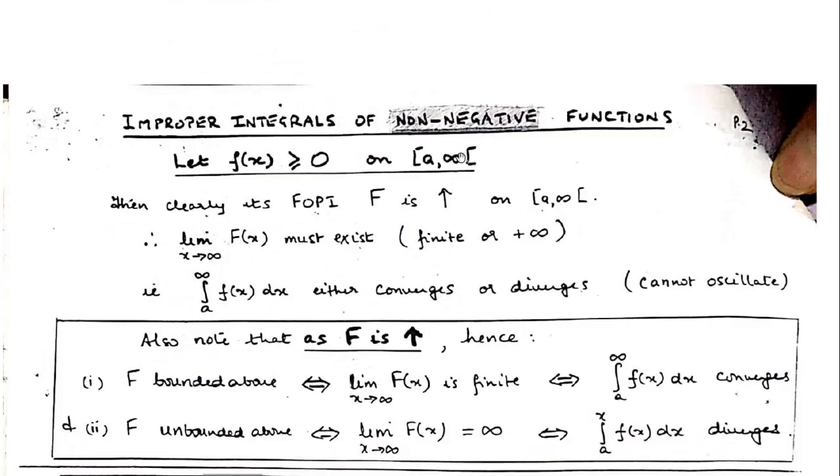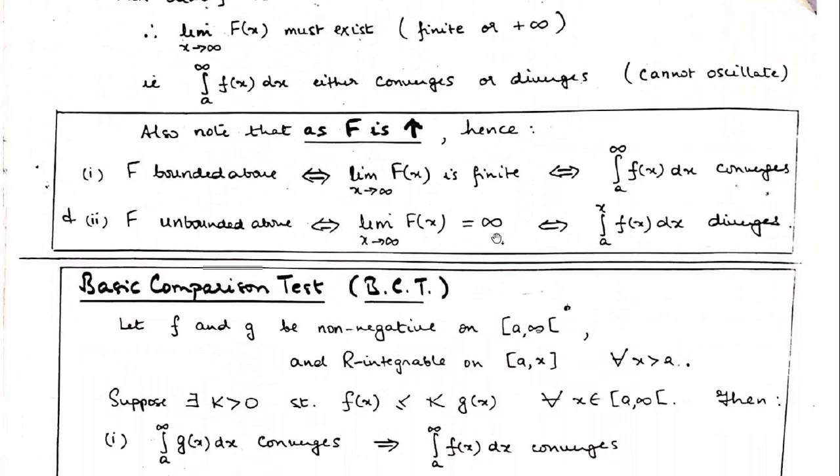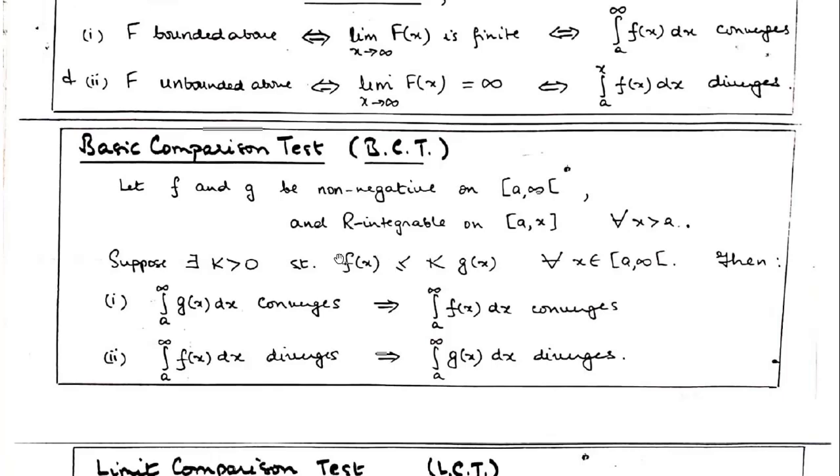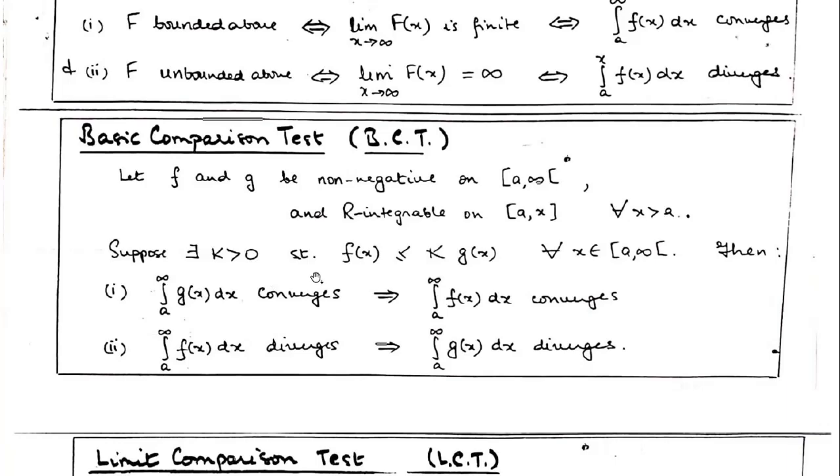Same way, as we discussed the infinite series of non-negative terms, we developed some results like the basic comparison test: if we have a small series and a bigger series, and the bigger series is convergent, then the small series is convergent. Same way, for improper integrals of the first kind, we can have results like this.